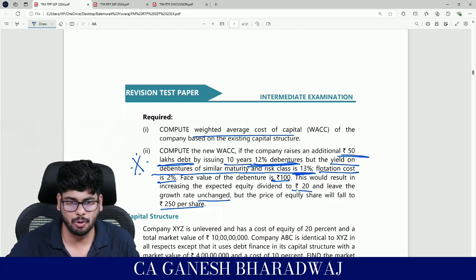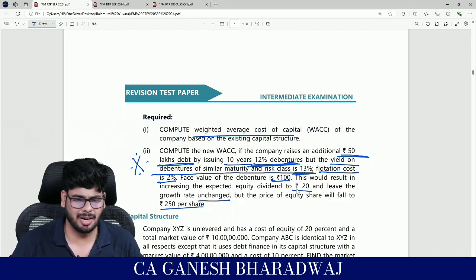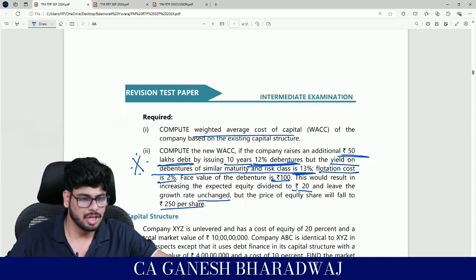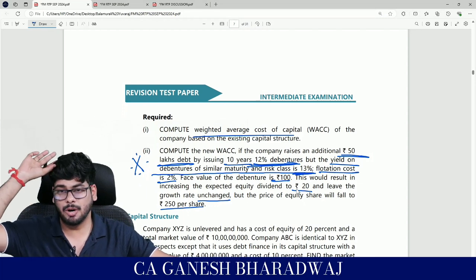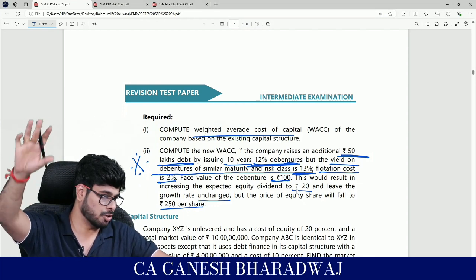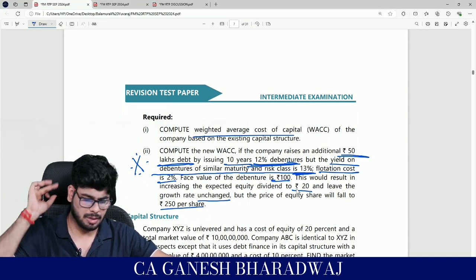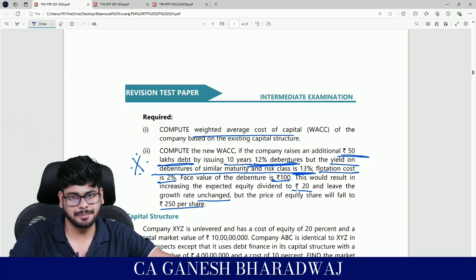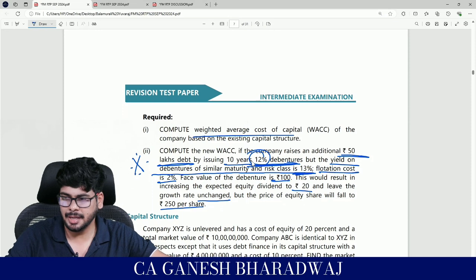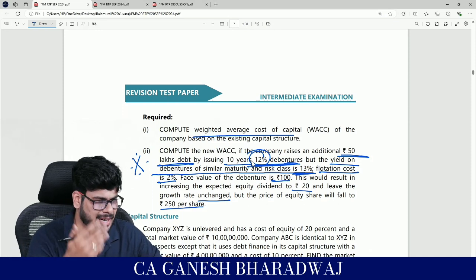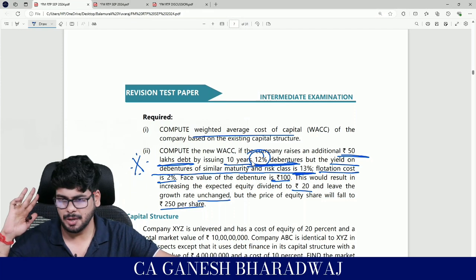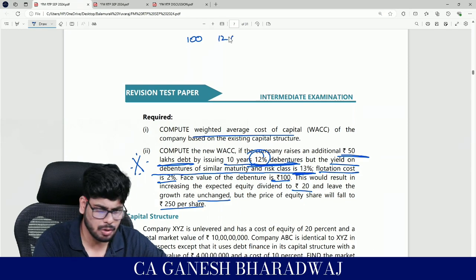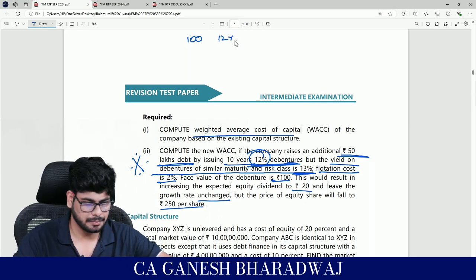So how do we go about with this? Once again, there are a lot of formulas given and all. Logically, you just attack this. Now, basically, what is it? Just imagine you are a debenture holder. You are an investor. You want to invest in this particular company's debenture, right? Now, the company has made it very clear what the coupon rate is. What is the coupon rate? 12%. Correct? So let us say every debenture has a face value of 100 rupees. Now tell me, face value, can it be changed? No. Coupon rate, can it be changed? No. Coupon rate will be the same only.